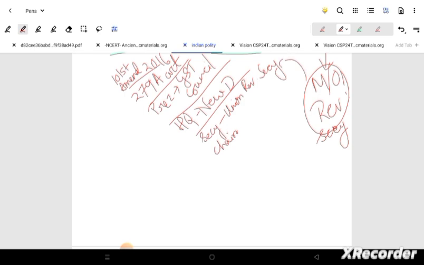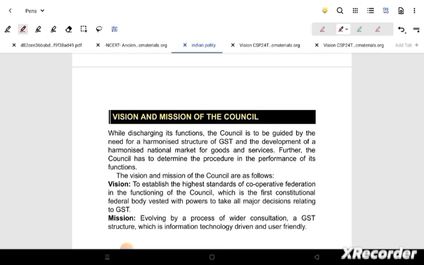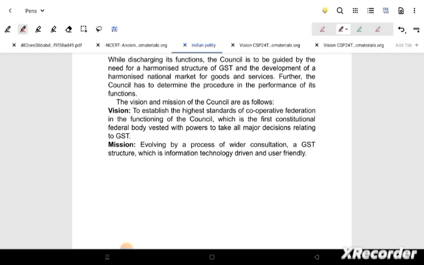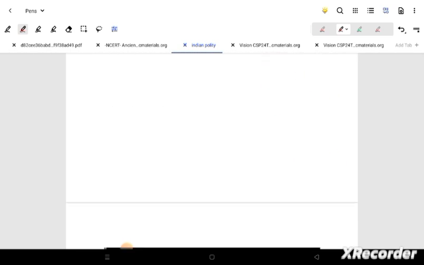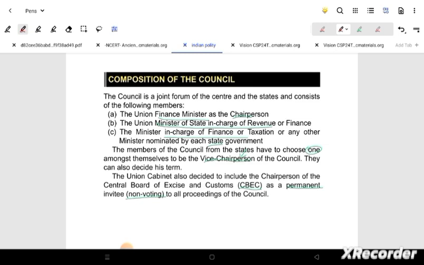Chair. Now we are going to the vision of the council. The vision is the well-known cooperative federalism, where the state and the center are in equilibrium. Wider consultation means the state can keep its power even though the center is collecting all the taxes. This is where the states are also included in wider consultation.